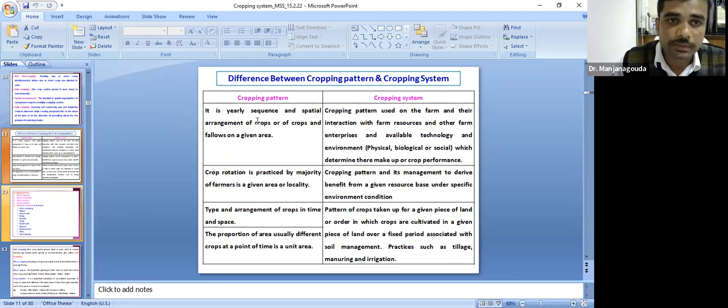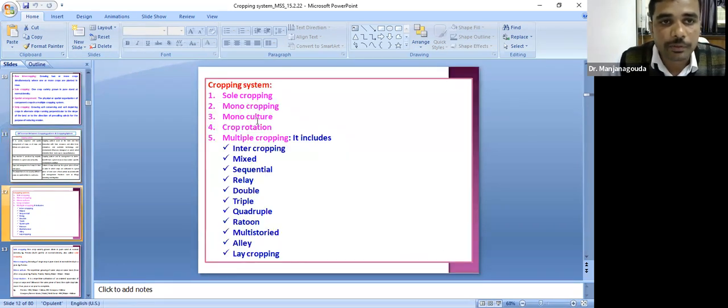Cropping pattern means the yearly sequence and spatial arrangement of the crops. Coming to the different types of cropping systems: sole cropping, monocropping, monoculture, crop rotation, and multiple cropping. In multiple cropping, the different types are intercropping, mixed cropping, and sequential cropping. In sequential cropping, the different types are double, triple, quadruple, and also ratoon cropping, multistorey cropping, and allelopathy. Allelopathy is also called hedgerow intercropping.